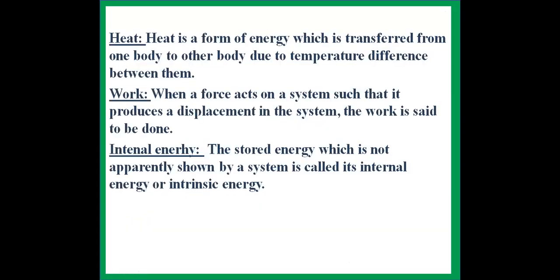It is a form of energy which is transferred from one body to another body due to temperature differences between them. This is one known definition. We are studying this definition from intermediate sections.